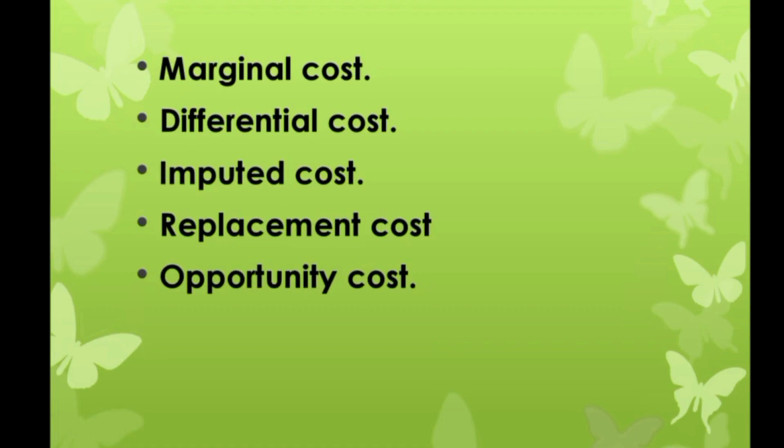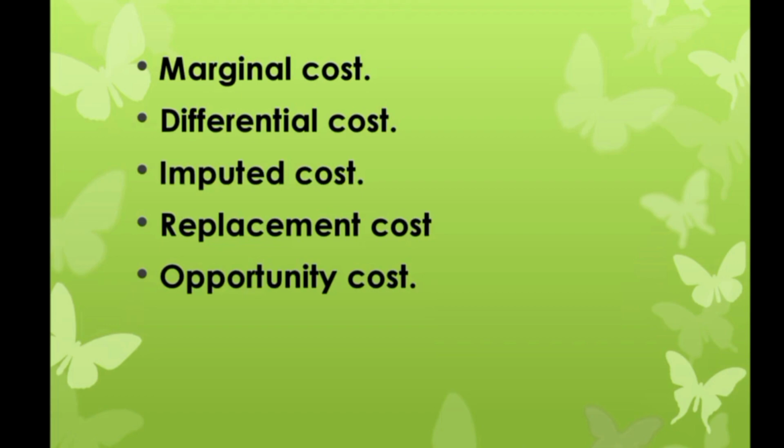A replacement cost is the cost of replacement of an asset at the current market price. For example, a machine was originally purchased for rupees 10,000. If the same machine has to be purchased now, it will cost rupees 25,000. The replacement cost is rupees 25,000.